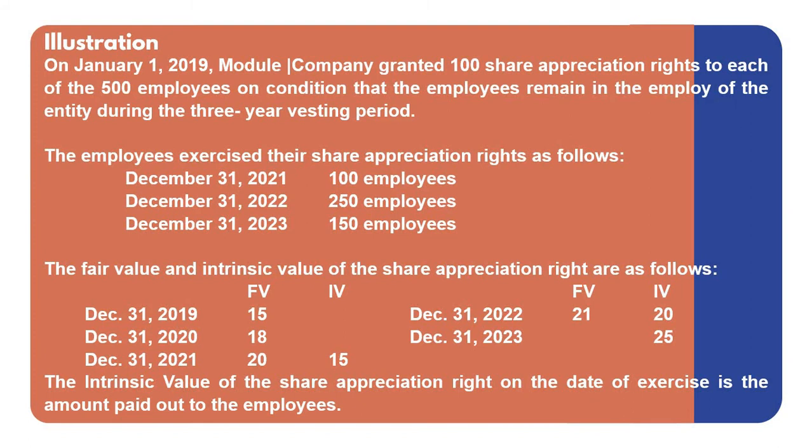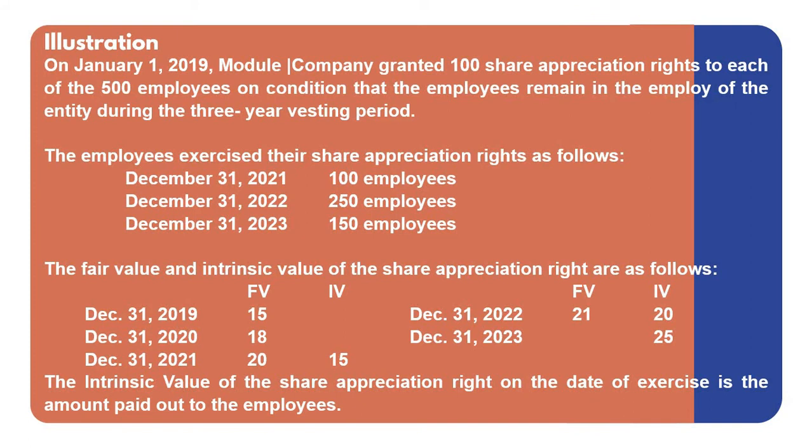The fair value and intrinsic value of the share appreciation right are as follows. December 31, 2019, the fair value is 15. December 31, 2020, the fair value is 18. December 31, 2021, the fair value is 20 and the intrinsic value is 15. December 31, 2022, the fair value is 21 and the intrinsic value is 20.